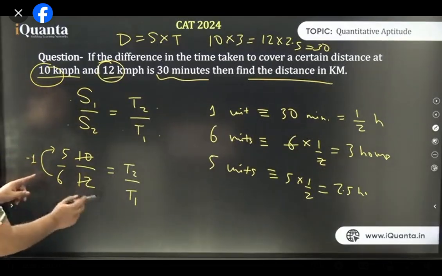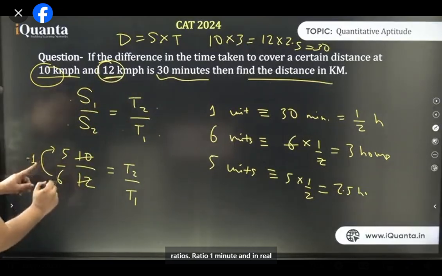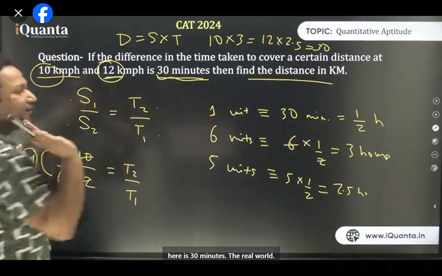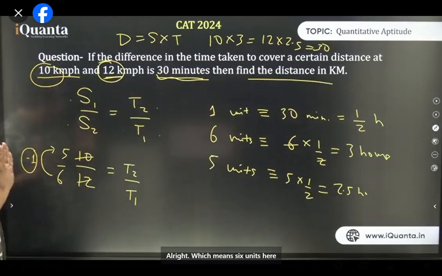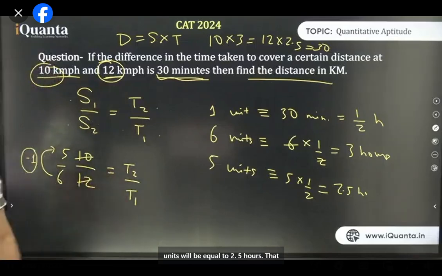So as you can see here, the second time, which is for 12, is 1 unit less in terms of ratios. In ratio, 6 became 5, 1 unit less, and in the real world 30 minutes less. So 1 unit here is 30 minutes in the real world. All right? Which means 6 units here will be equal to 3 hours, 5 units will be equal to 2.5 hours. And that is how we can calculate.